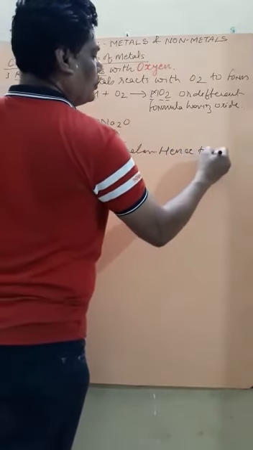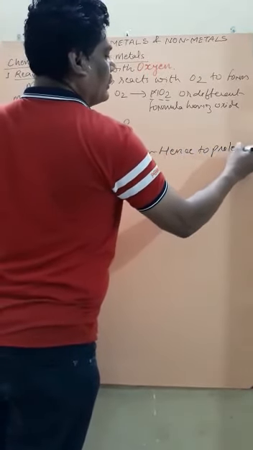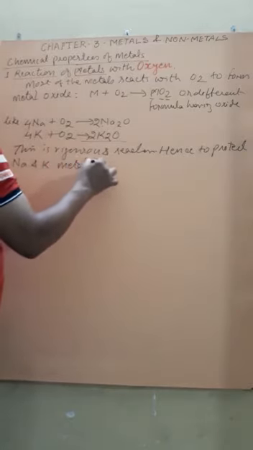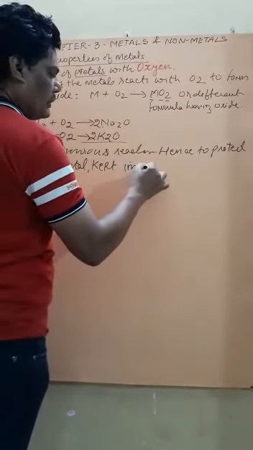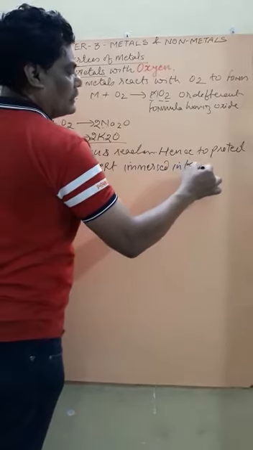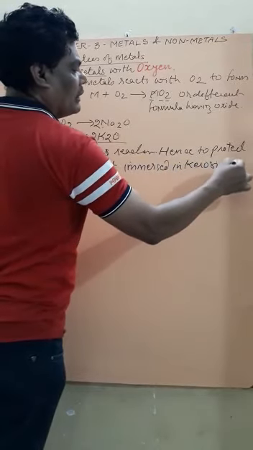Hence, to protect sodium and potassium metal, they are kept immersed in kerosene oil. Kept immersed in what? Kerosene oil. It is because they are highly reactive.